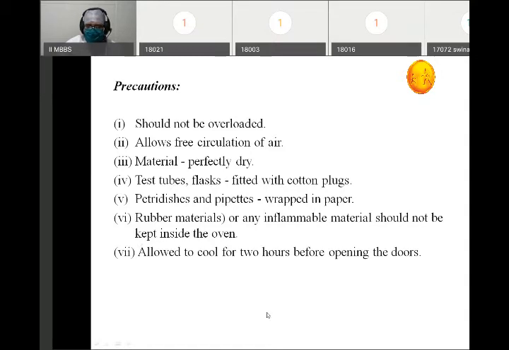And a very important thing which everyone should observe is that once the holding time is over, we should not immediately open the door of the hot air oven. We should wait at least 2 hours for the objects to cool down. Why is it important? Because the glassware is very hot, it might have achieved a temperature of 160 degrees centigrade. If we open the door immediately once the cycle is over, it will come in contact with the cold temperature outside, so there may be cracking of the glassware because of the hot and cold phenomenon.